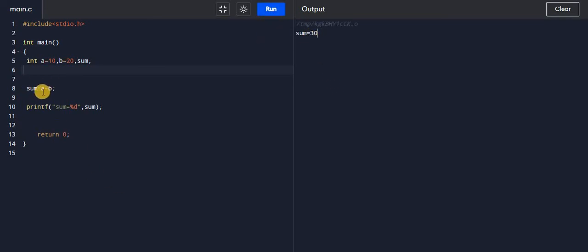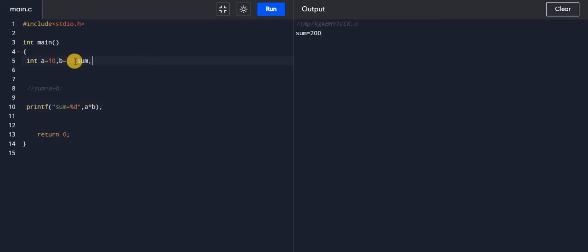Now instead of printing the value of sum at line number 8, if I comment this line and here, instead of sum, write A plus B, it will give the same answer. Run it, and you will get sum is equal to 30. Also we can write A into B, and it will give a value of 200.